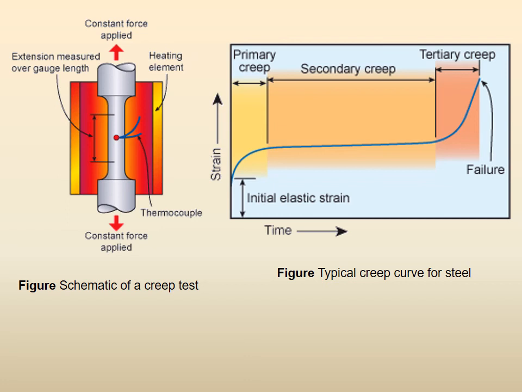Why is the creep test done? To find the steady state creep rate, just the slope. The steady state creep rate is just the slope of this line. So, even if we do not record data very carefully here and there, we do not need to go there. Once we have enough data, so that we know that there is a very good straight line, because we just need to find the slope of this curve. So, therefore, the creep test is not till failure, it is only till we get a good straight line region in the secondary creep.